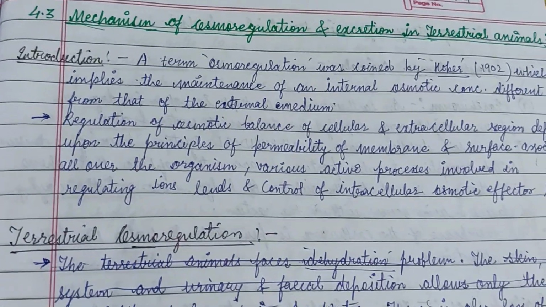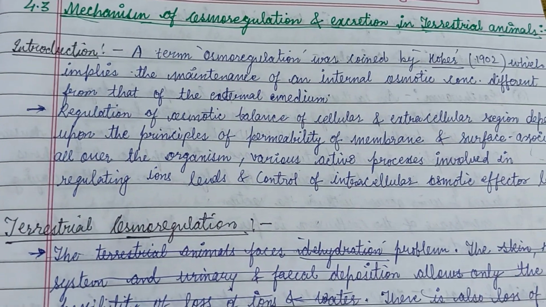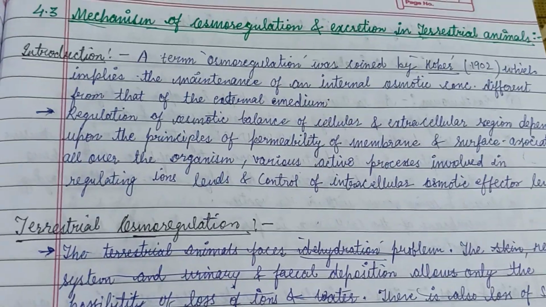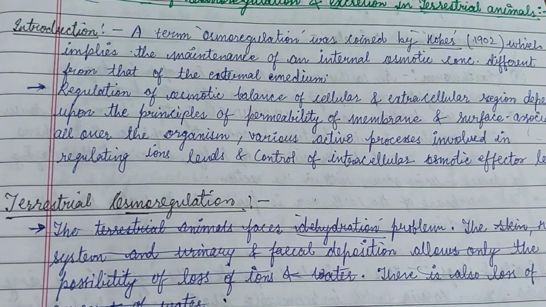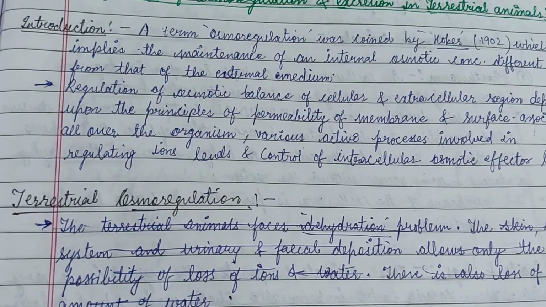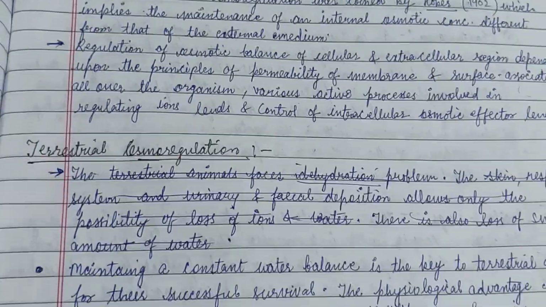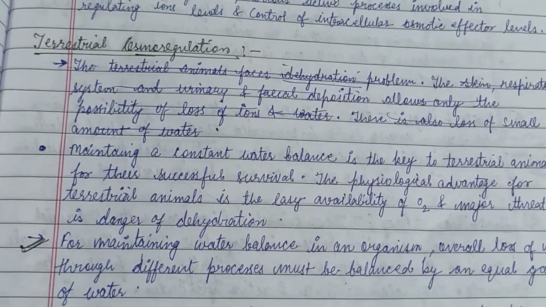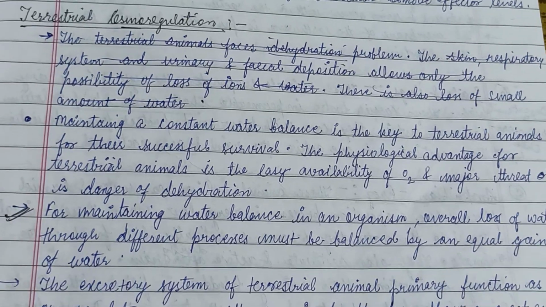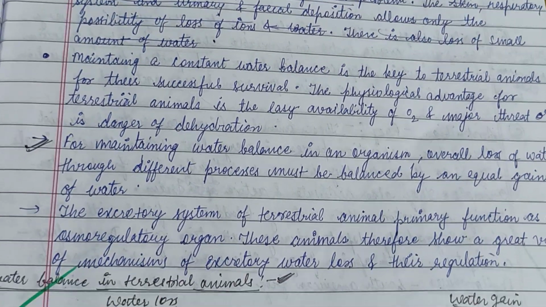Hello friends, here is a short description about the mechanism of osmoregulation and excretion in the terrestrial animals. So osmoregulation refers to regulation of the osmotic fluid in our body. Terrestrial osmoregulation, maintaining a constant water balance, is the key to terrestrial animals' successful survival.